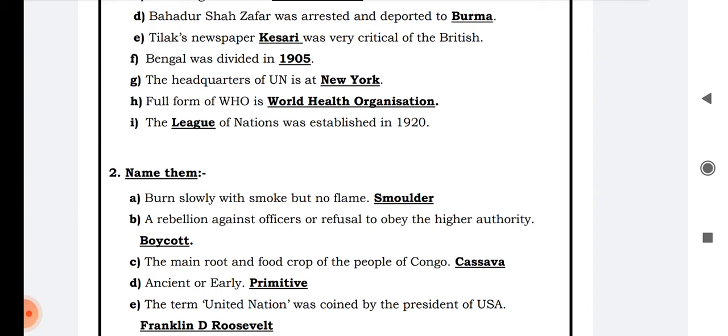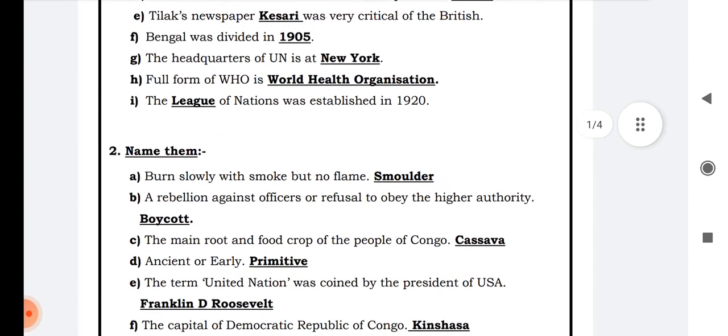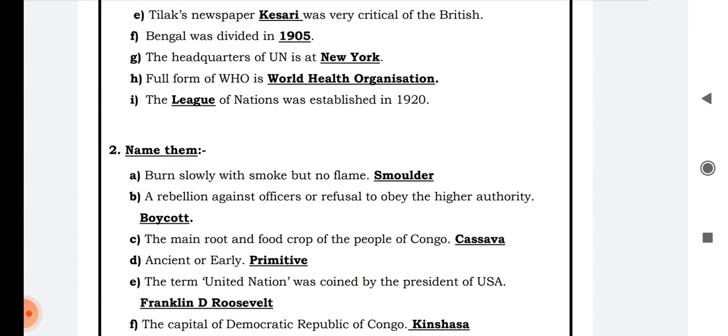A. Tilak's newspaper Kesari was very critical of the British. Yes. Bal Gangadhar Tilak was among the extremists. Okay, we have two groups, the moderates and the radicals, or we can say the extremists.